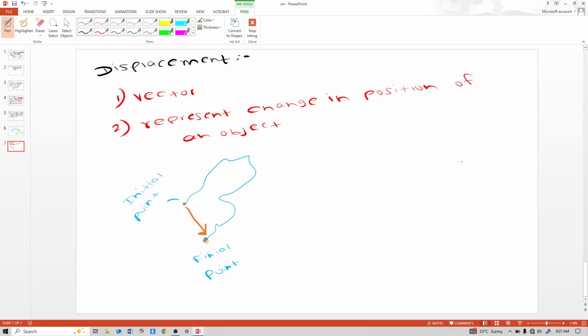It is represented as an arrow. See, this is the arrow. It is represented as an arrow that points from the starting position to the final position. See, this is the starting position and this is the final position. That means the arrow is pointing towards the final position. Displacement can be zero, positive or negative. So it is distance covered plus direction, and the unit of displacement is meter, kilometer. Those are SI units.